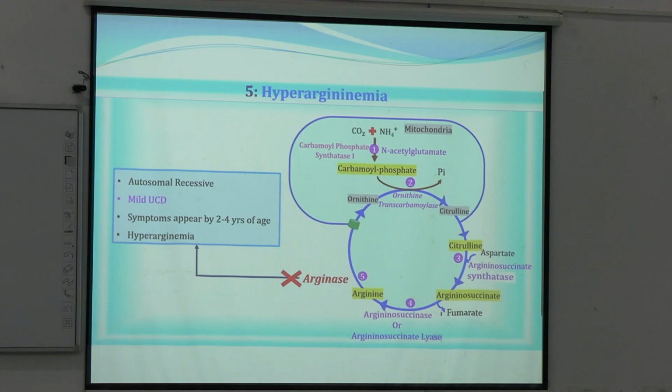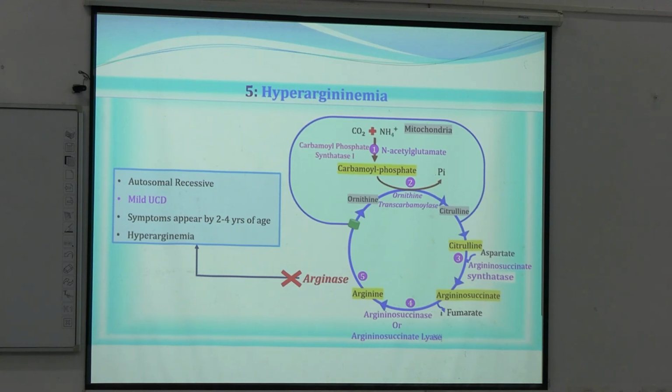Okay. Now for the last step, it is hyperargininemia, and it is because of absence of the enzyme arginase. This is a mild case of UCD. It appears by the age of 2 to 4 years. The others we can detect within a year.